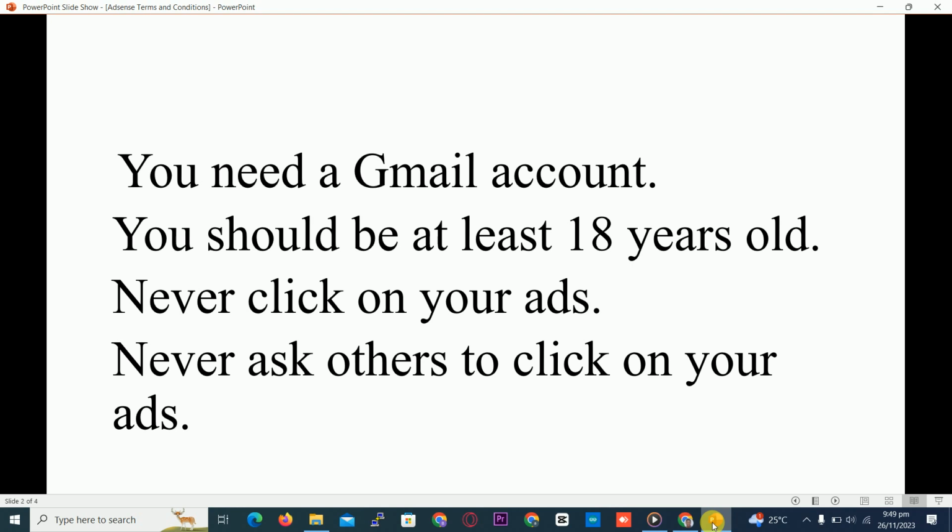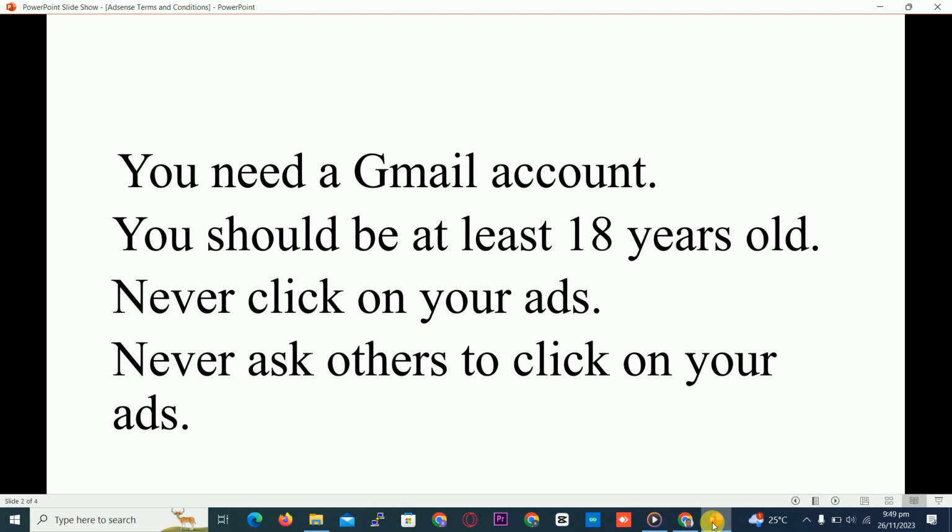Four, never ask someone to click on your ads. Maybe you tell someone, visit this website, you see an advert, click on it. The moment Google starts showing ads on your site, Google uses a system to monitor the activity that goes on your site. When you let someone click your ads, Google will see that this click is intentional.